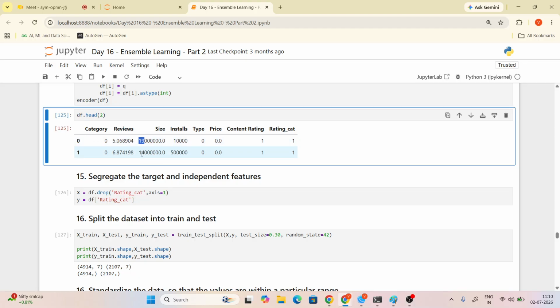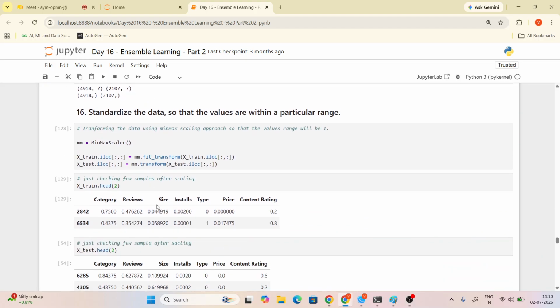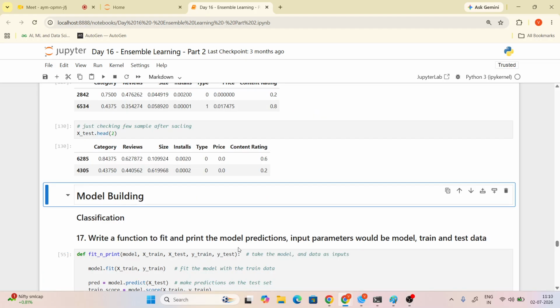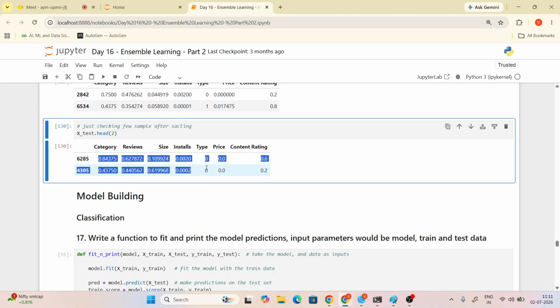So here is a 19, here is a 14 something. Let's see, it has converted them itself by applying the scalar. So all of these are in the range of minimum 0 to 1. Have you got it? Yeah. With the help of that scalar, it converted the values into the minimum range. Machine learning models only understand this concept, Alka. We feed the machine learning models only this scaled value. So only then are we going for min max scalar. Have you got my point?